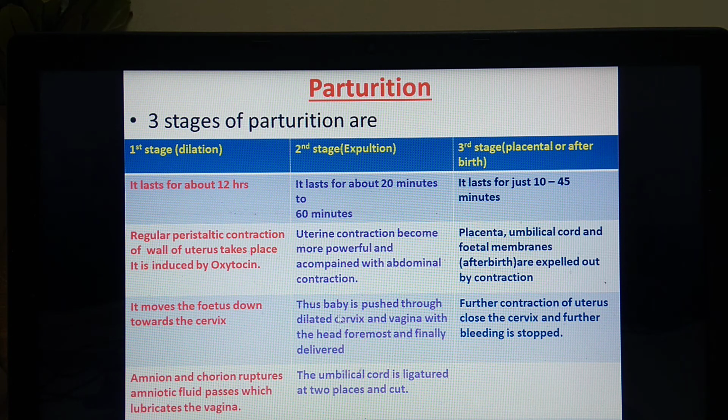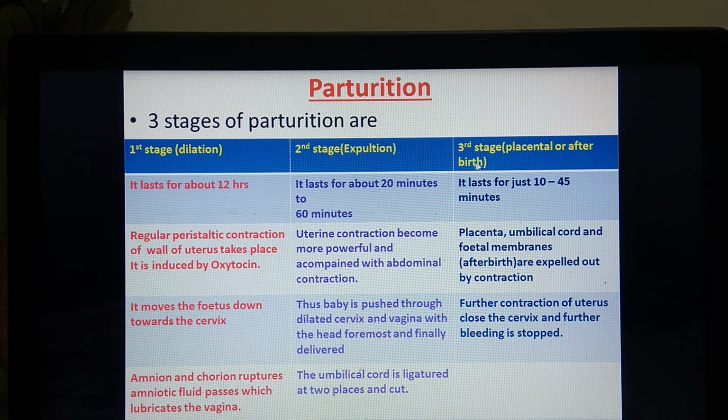That means the baby is pushed through the dilated cervix and vagina with the head foremost, and finally it is delivered. During this, the umbilical cord is ligatured at 2 places. It is tied at 2 places and it is cut. Ligaments of the pelvic girdle are relaxed by the hormone relaxin.